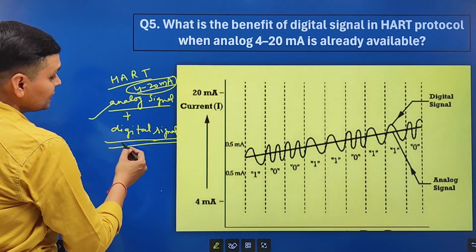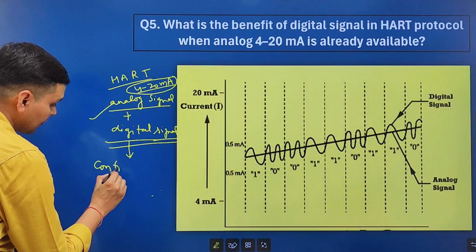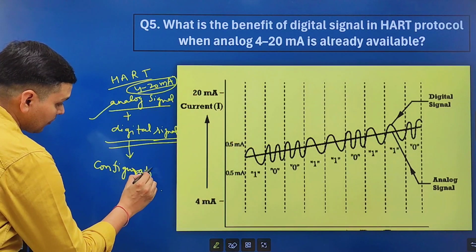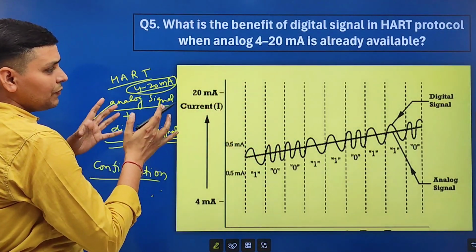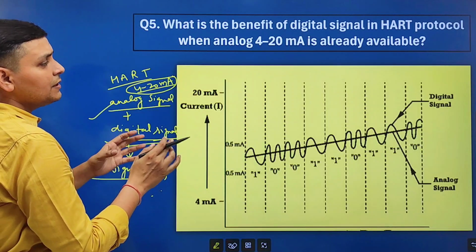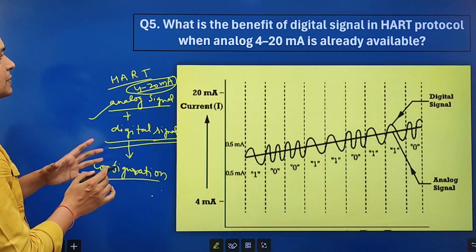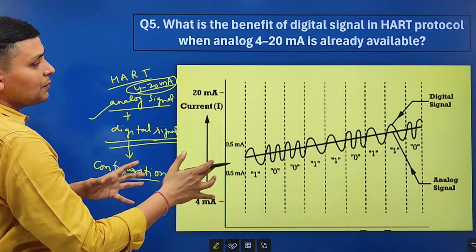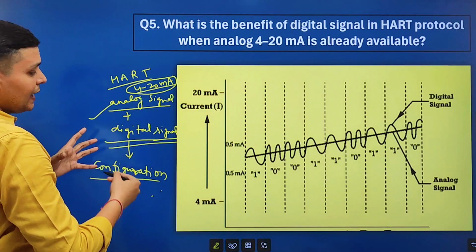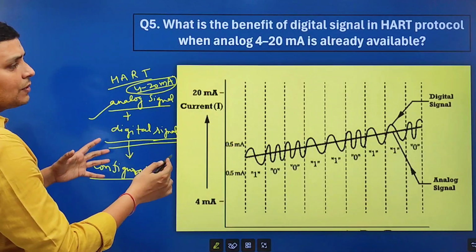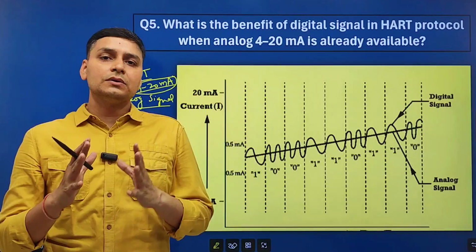Now what is the advantage of using this digital signal? By using this digital signal we can get its configuration, about its LRV, URV and its health. We can check at controller side, or we can check by using HART communicator. So this is the major advantage of using HART protocol. We can calibrate any type of transmitter by using HART protocol or HART communicator, because we can get its configuration, we can get its LRV, URV and other information. So HART protocol is very important. It is the heart of instrumentation.